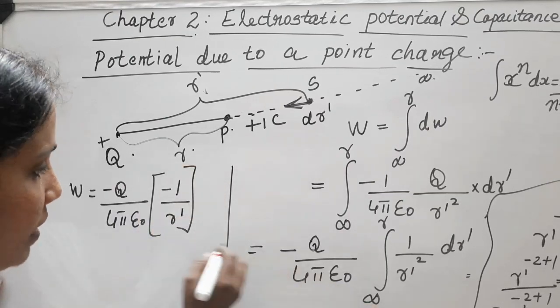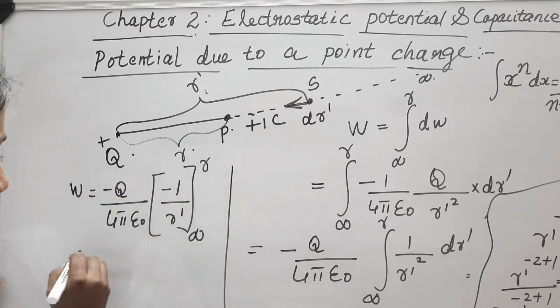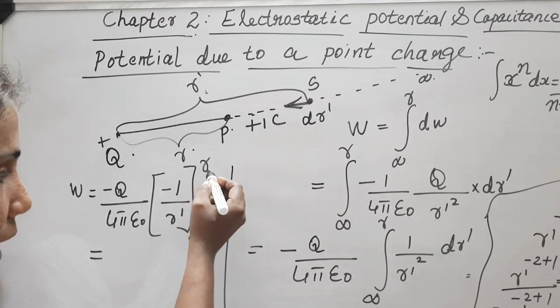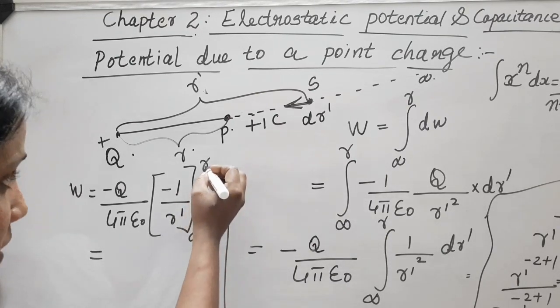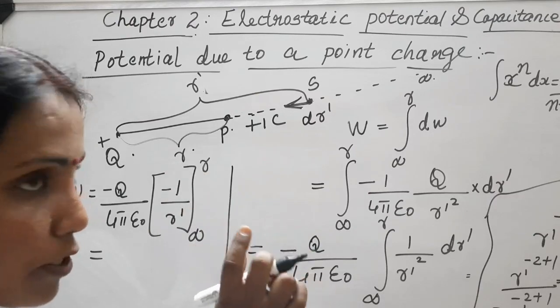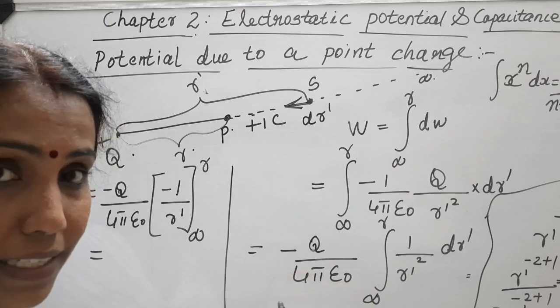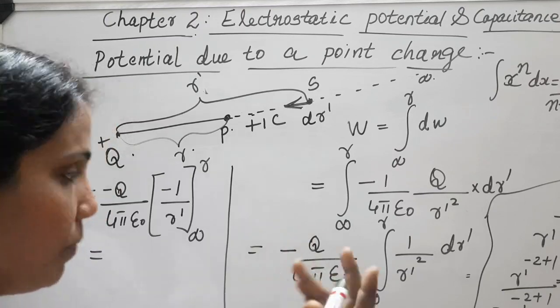Now what are the limits? Infinity and R. So this is how we write. Now you can apply the limit. First apply the upper limit, then the lower limit, and those values are to be subtracted. All these things we have discussed last year, that integration, how to apply the limits and all.